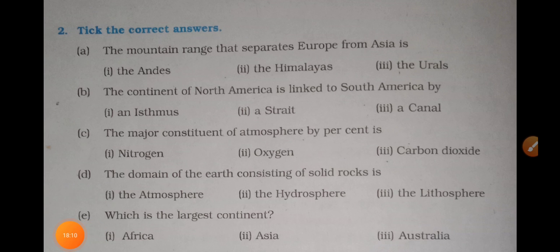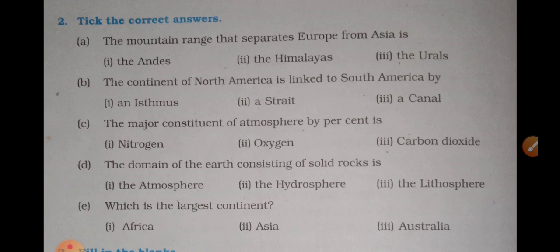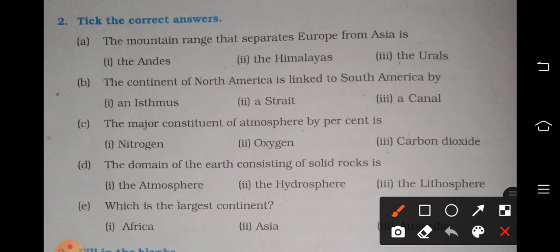The first part of the exercise, I will give the answers in the WhatsApp group. So here the second part, choose the correct answers. The mountain range that separates Europe and Asia, which is that mountain range? Can you name? Andes, Himalayas, or Urals? Yes, the Urals is the mountain range which separates Europe and Asia.